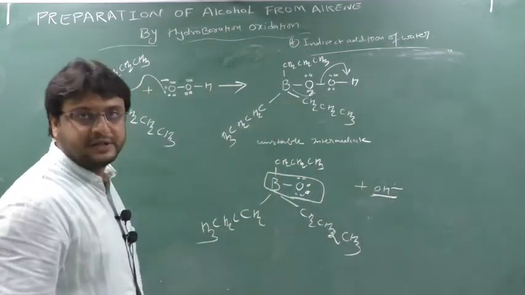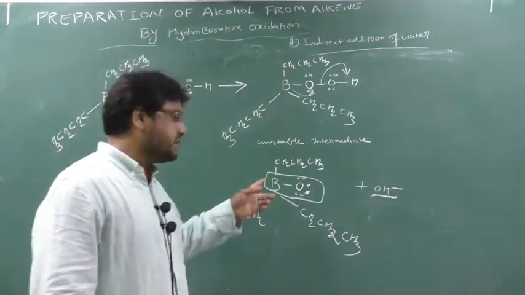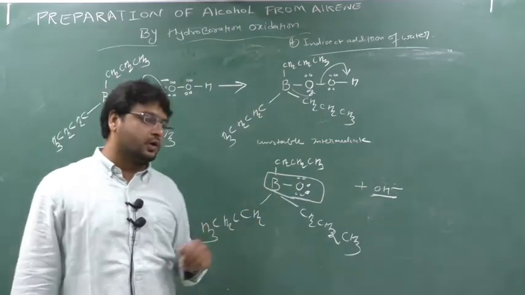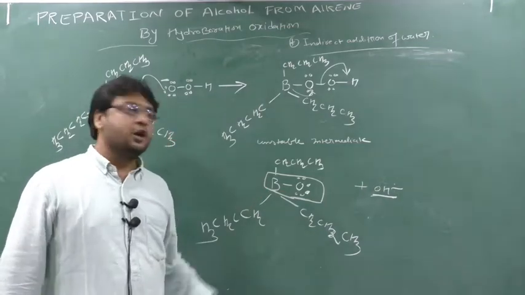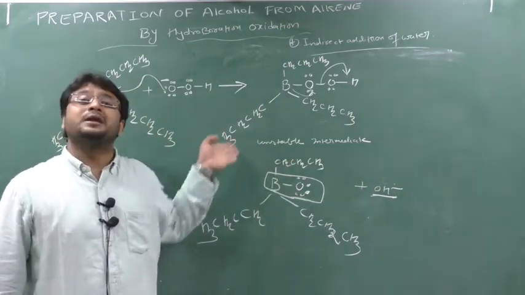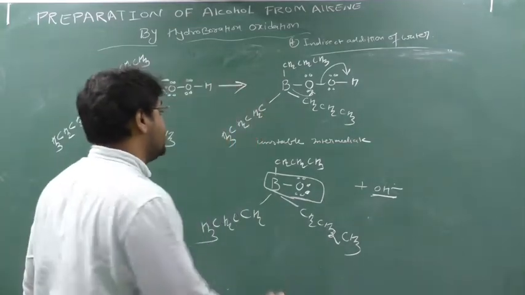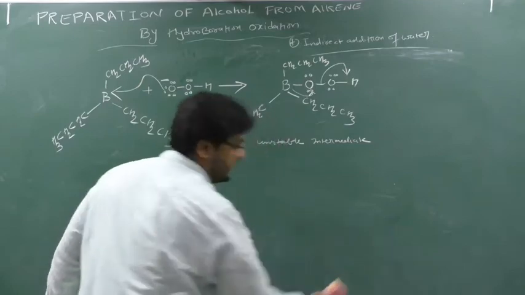If this happens, it will be highly unstable. Why highly unstable? 2 reasons. First reason: boron has a maximum capacity of making 3 bonds, and it has made 4 bonds. Oxygen has the capacity to make 2 bonds, and it has made here 1 bond. So here oxygen is also unstable, and here boron is also unstable. Due to this, I will say that it is an unstable intermediate.